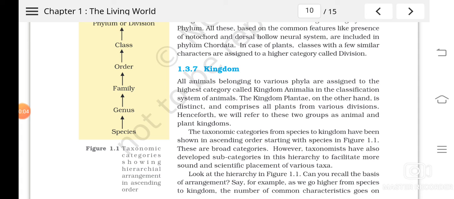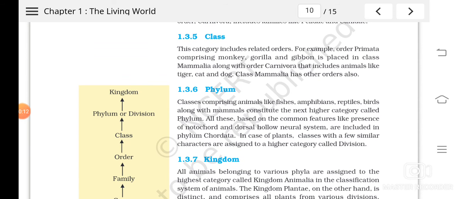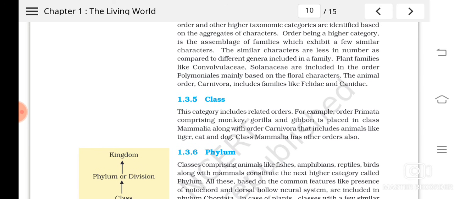So, children, we were studying various taxonomical categories and their hierarchy, isn't it? We have studied the taxonomical hierarchy, and we were studying various taxonomical categories like species, genus, family, order, class, etc. Up to order we have completed. Now the next category is what?